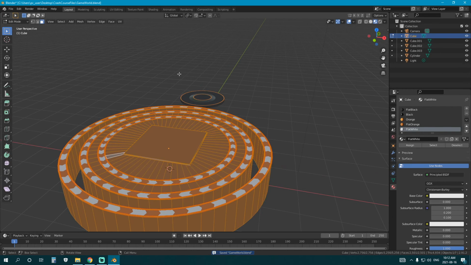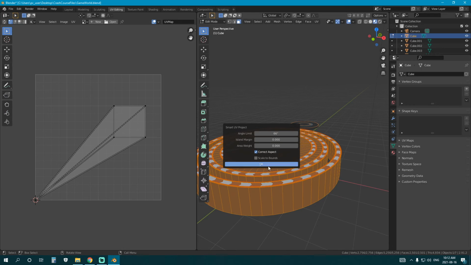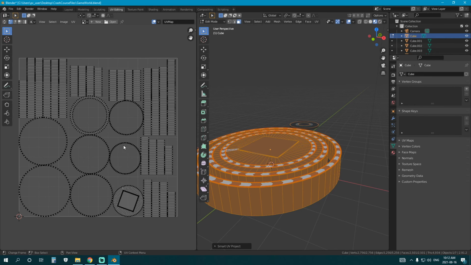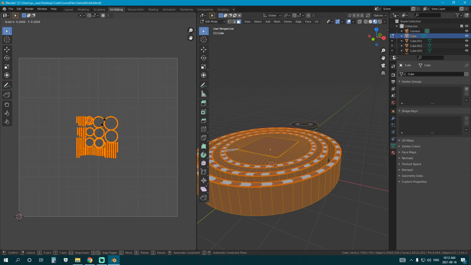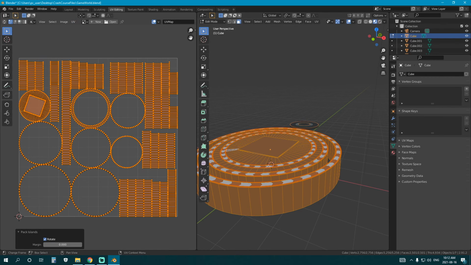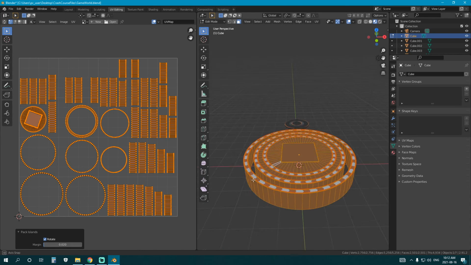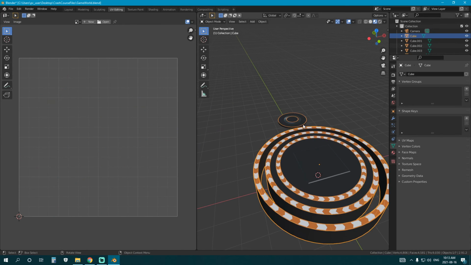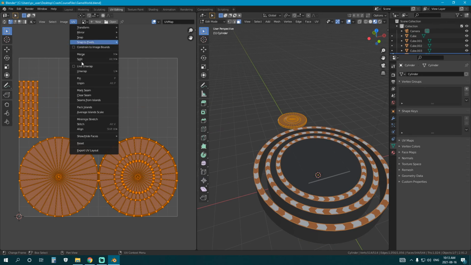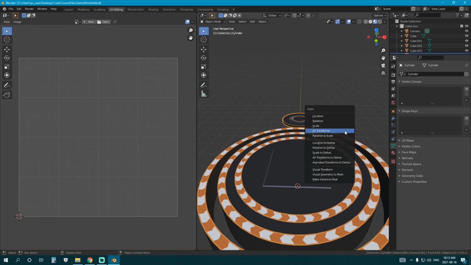All right, let's do the same thing on here. Select the whole thing. Go UV editing, UV, oh sorry, over here U, Smart UV project. 66 degrees is probably the best thing to use. I think that's why it's default. Whoops, can select the whole thing. Go UV pack islands and just change this to maybe 0.02. Okay, and just get a little bit better of a margin separation. Let's do the same thing over here. Cool. So that means it's scale applied.